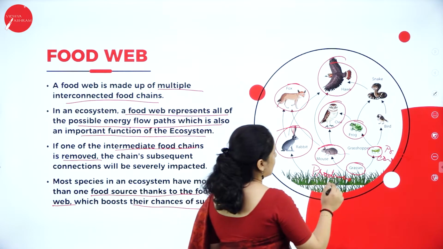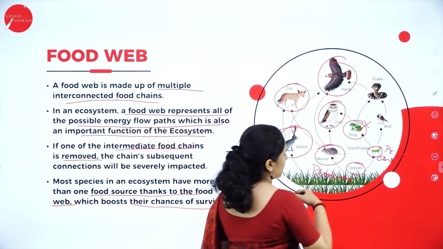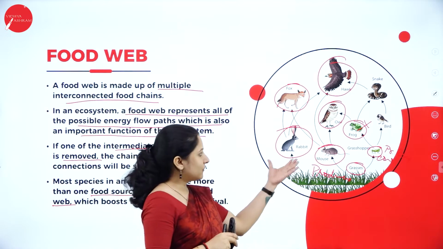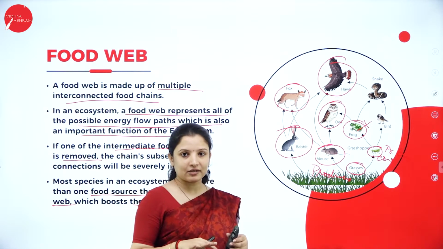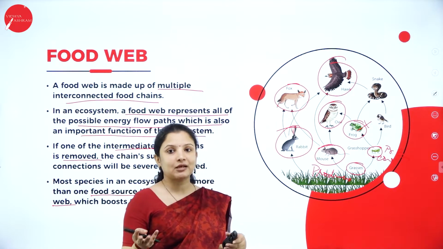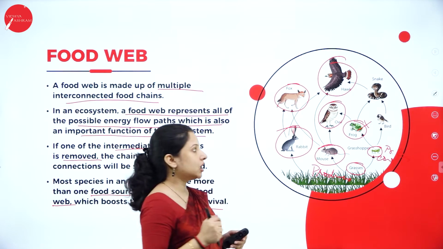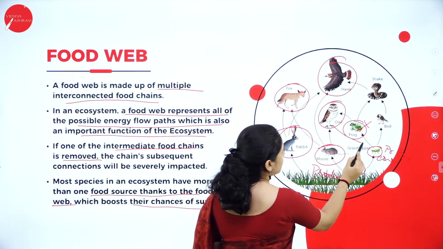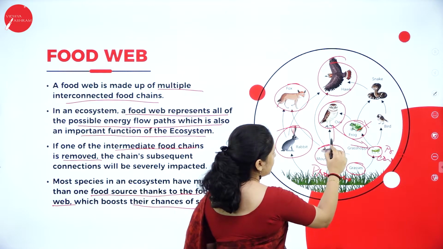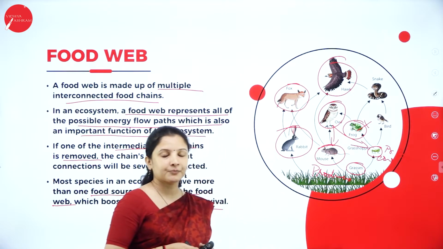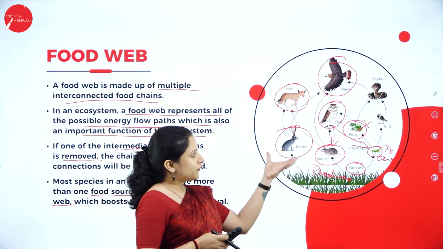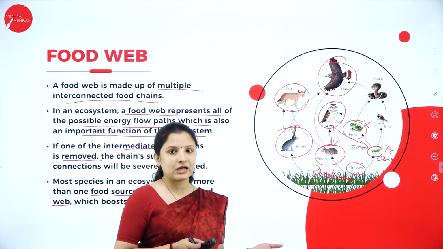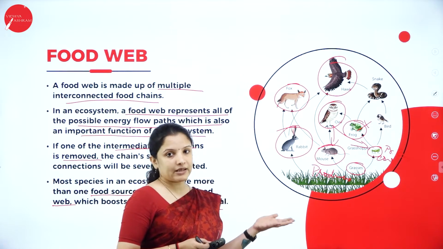Now, say for example, this frog is not there. The frog completely got extinct from our planet. Now, do you think the food web will get affected? Of course, it might get affected, but not to that extent when compared to the food chain. Why here? Because the owl has one more option. It can eat the grasshopper, right? And it can also eat the rat. So what if the frog is not there? Therefore, any imbalance in the food web will not affect the ecosystem to a greater extent when compared to that of imbalance in the food chain.